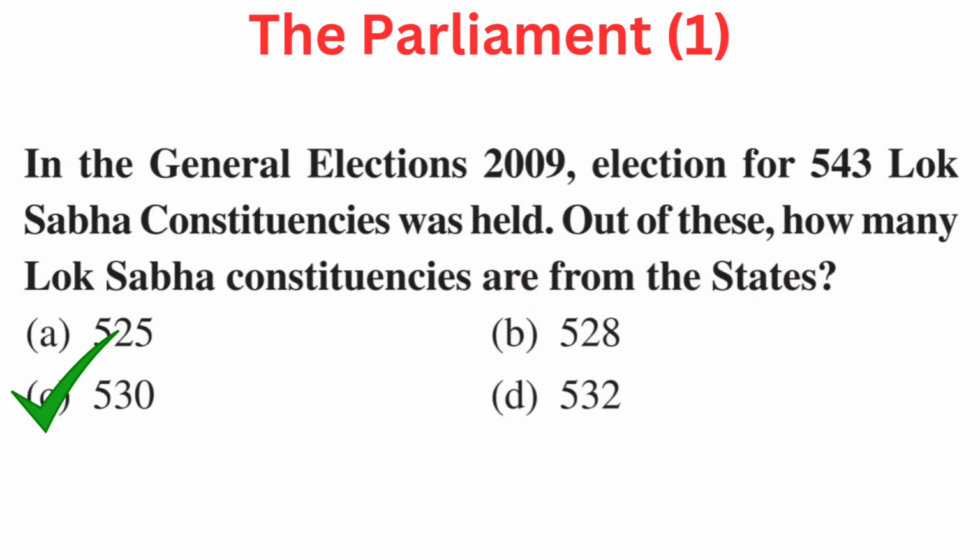550. Your question is, in the general elections 2009, election for 543 Lok Sabha constituencies was held. Out of these, how many Lok Sabha constituencies are from the states? Your options are A. 525, B. 528, C. 530, or D. 532. Right answer is C.